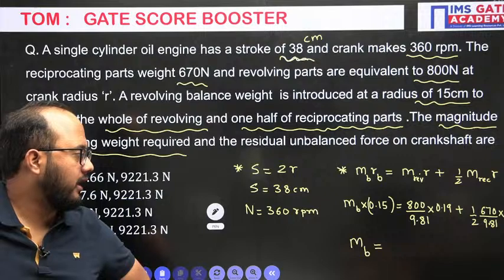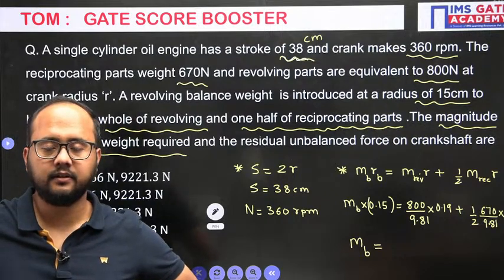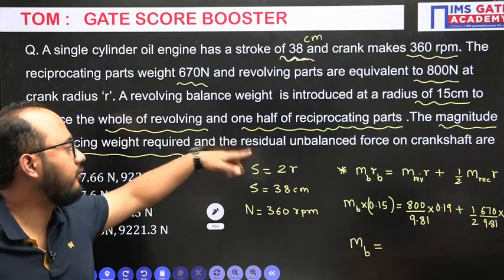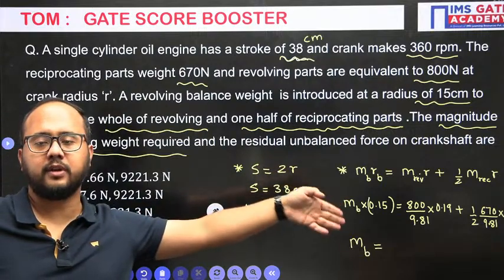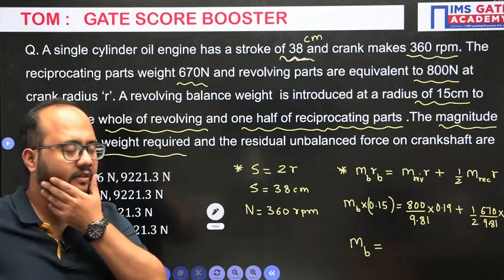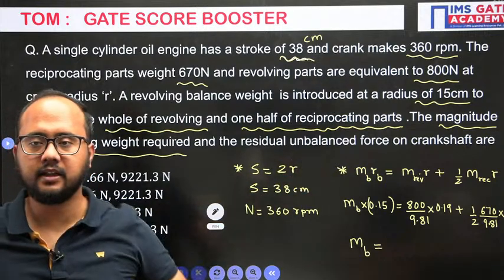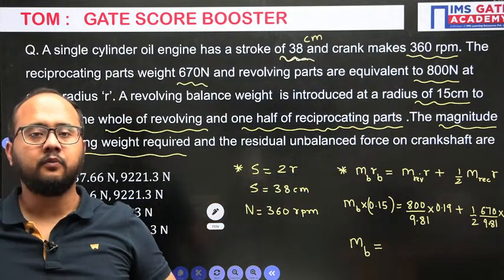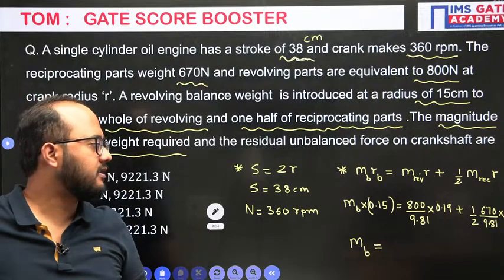In this question they have mentioned half of reciprocating, so we have kept 1 by 2. If they have asked 1 by 3, 2 by 3, whatever fraction they have given, we will write it in the equation itself. What will be the answer for this balancing mass required?